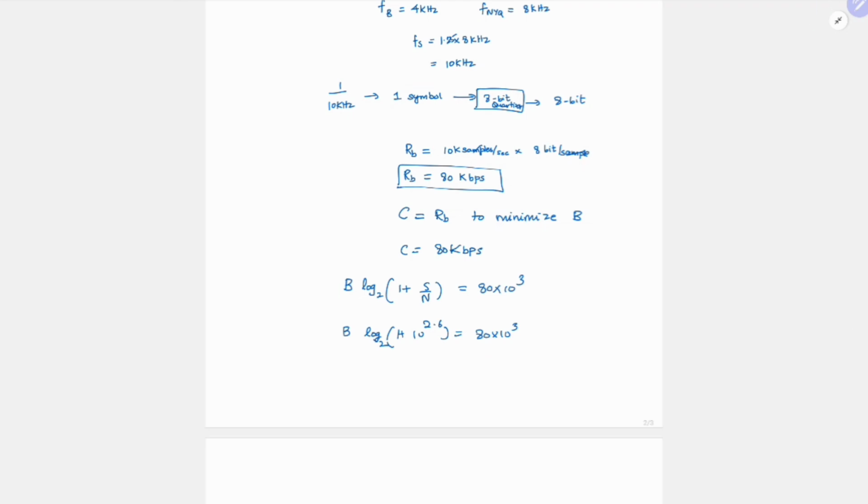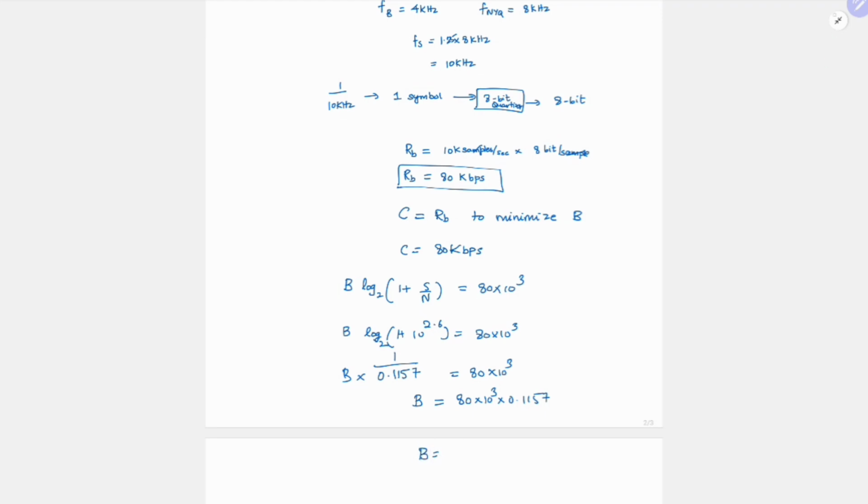So now this one comes to 0.1157. This is 80 into 10 power 3, so B is 1 by this, that is, 80 into 10 power 3 into 0.1157.